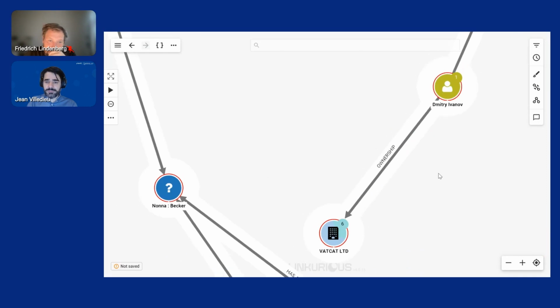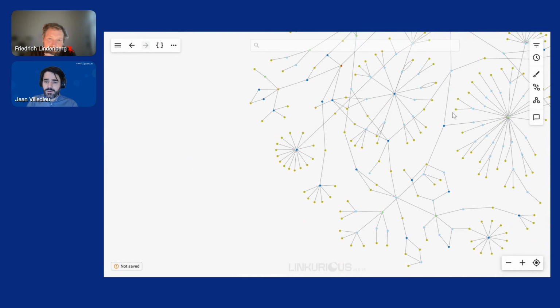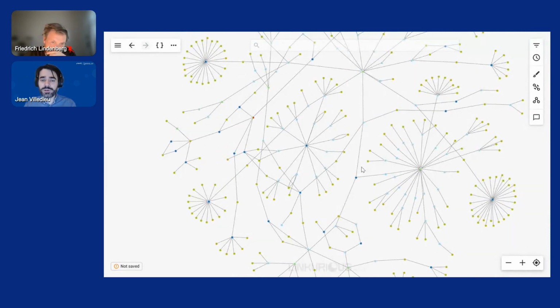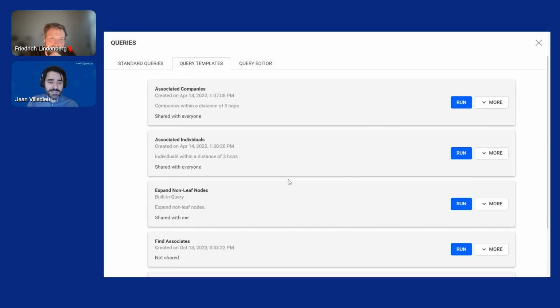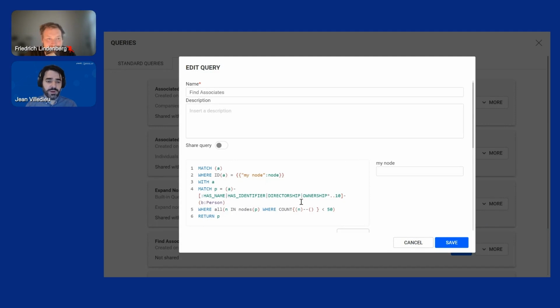Zooming out now. There we go. Okay, so that's the network surrounding Vatcat Ltd that we pulled via query template. We can see what this query template looks like. Once again, it's a snippet of code. That's something that you can create on your own based on the specificities of your data. And here we are basically taking as a starting point a given node and looking at the persons that are connected to that node across a bunch of relationships.